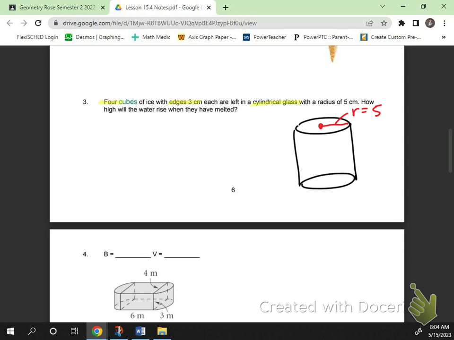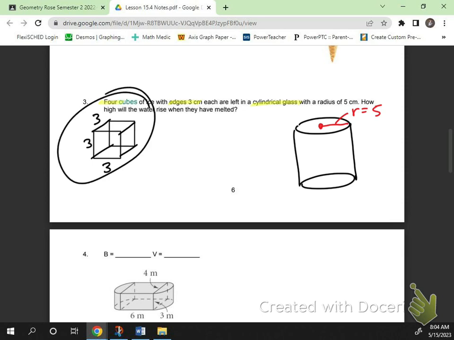How high will the water rise when the ice cubes have melted? Now I have 4 cubes. And all of their edges are 3 by 3 by 3. What should we do, guys? We've got 4 of these. I want to figure out how high up in the glass it will melt and take up.